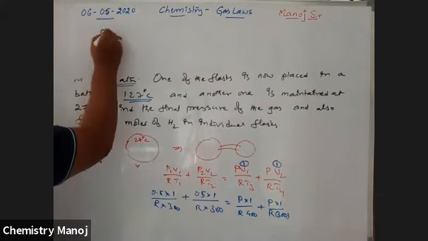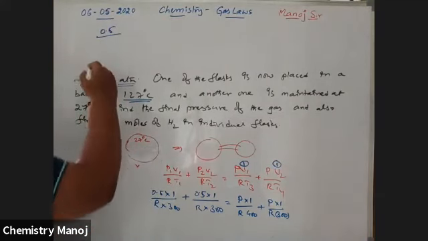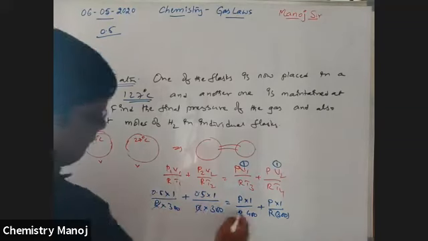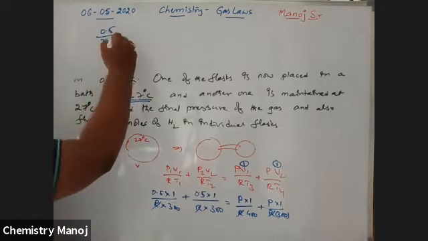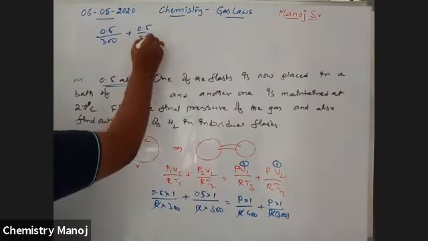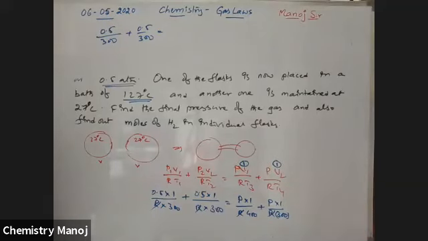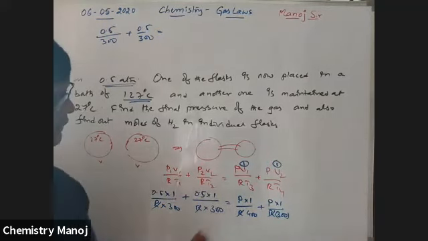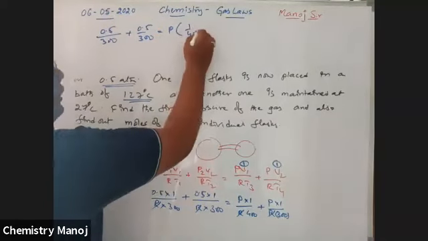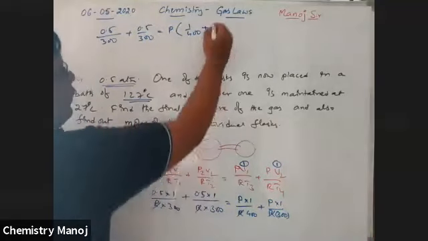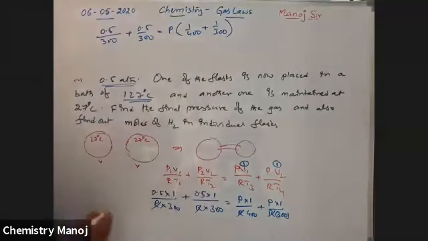Therefore, 0.5 by R, R cancelled. 0.5 by 300 plus 0.5 by 300 is equal to P into 1 by 400 plus 1 by 300.